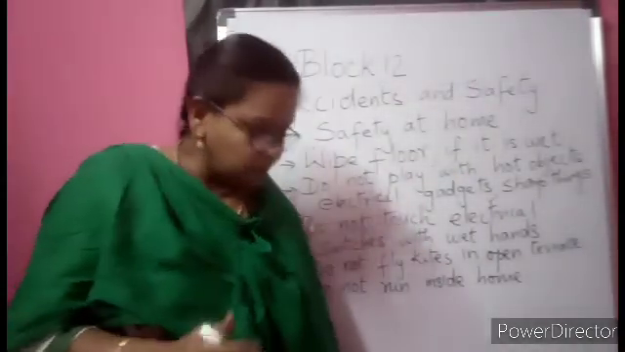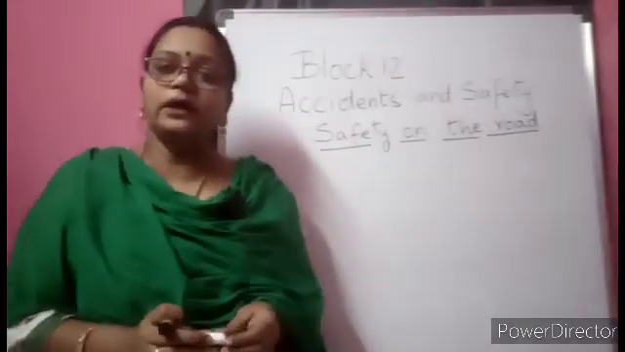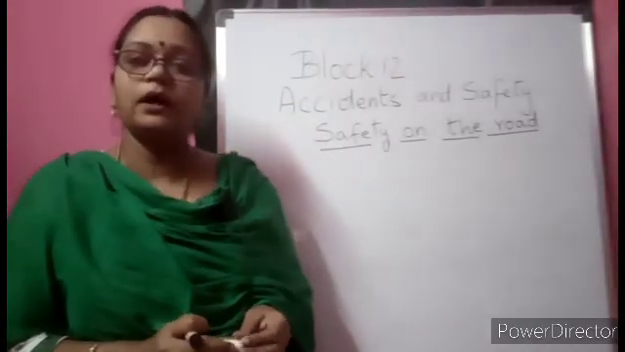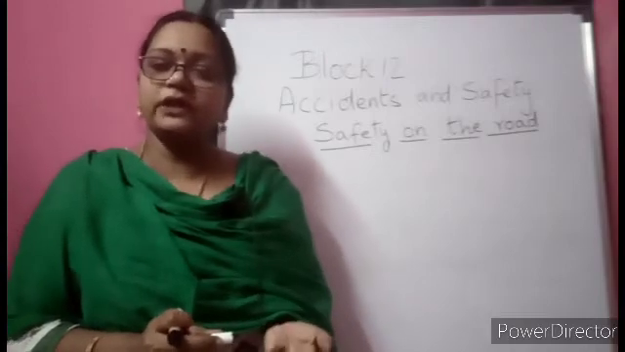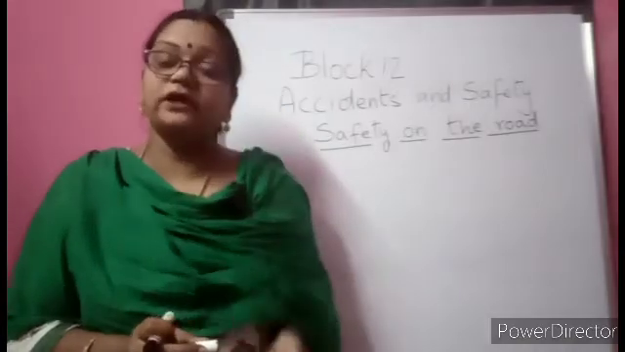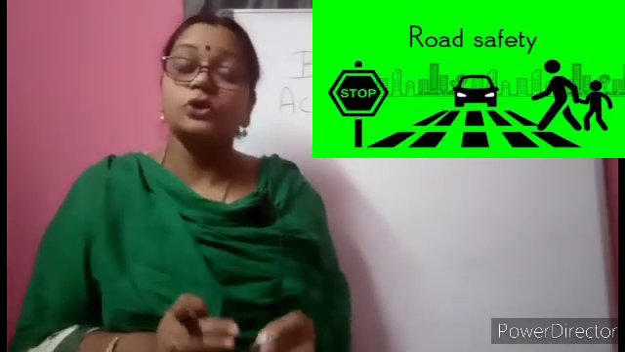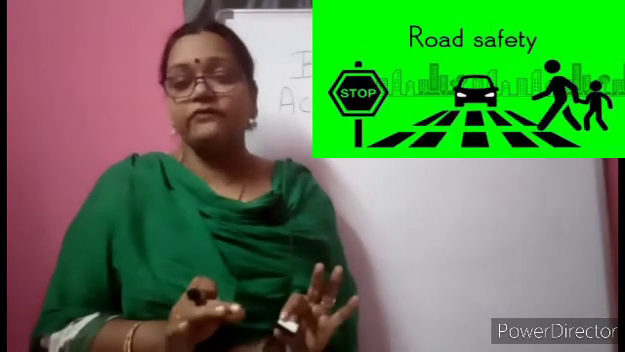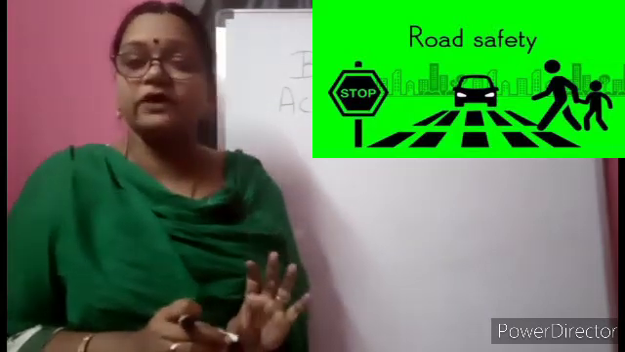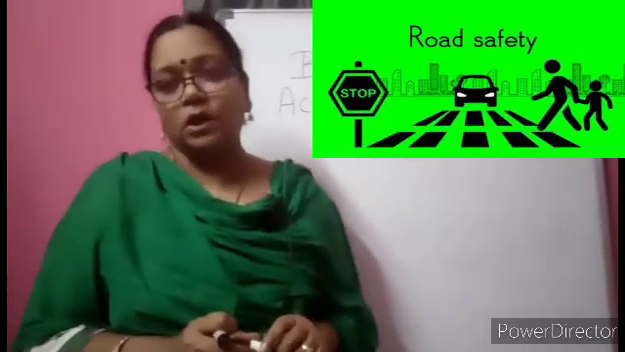Now we will move on to learn about safety on the road, children. Now we learn about how to be safe when we are on the road. It is very important for us to use the road to go here and there. But on the road, you know, so many different types of vehicles are moving here and there. We can be safe only when we are following the safety rules on the road.